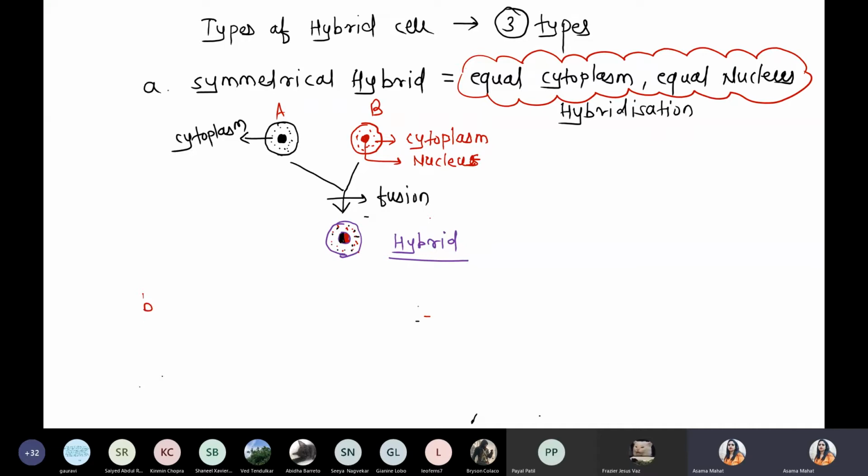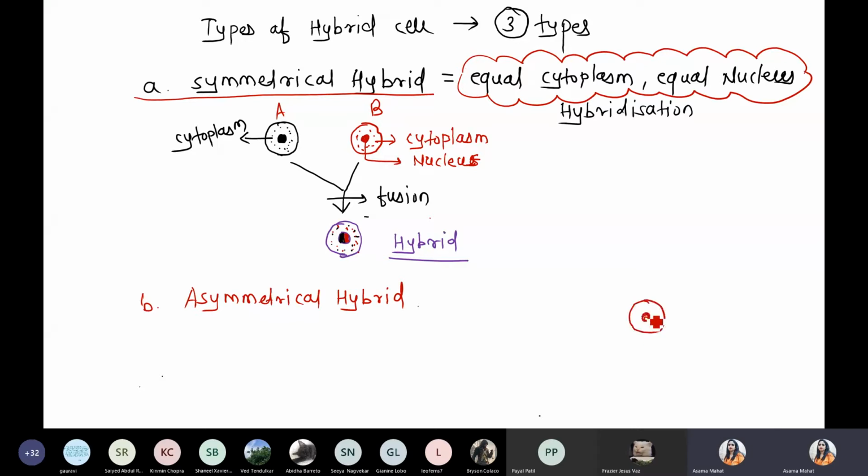Now, second point, B. After the symmetrical hybrid, we are talking about asymmetrical hybrid. Asymmetrical means what? Not equal. Unequal distribution. Asymmetrical. Next point, we are talking about asymmetrical hybrid. So now what happens in case of asymmetrical hybrid?